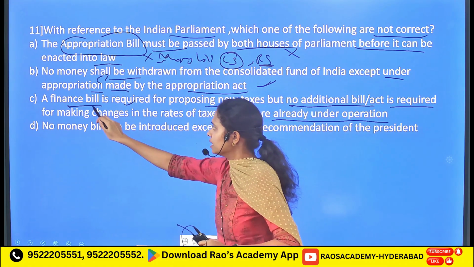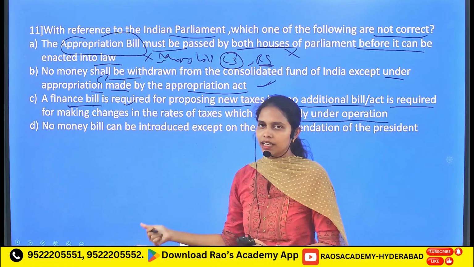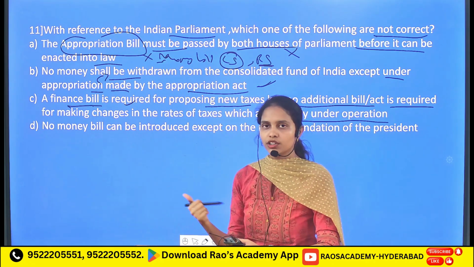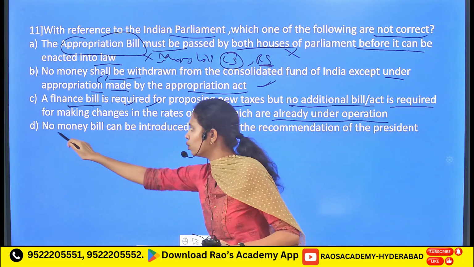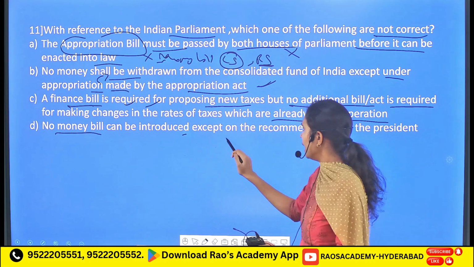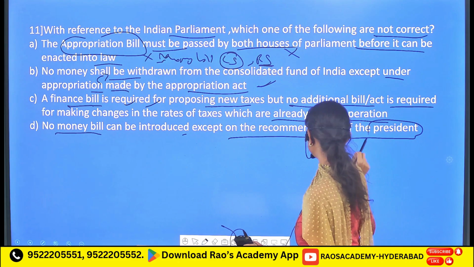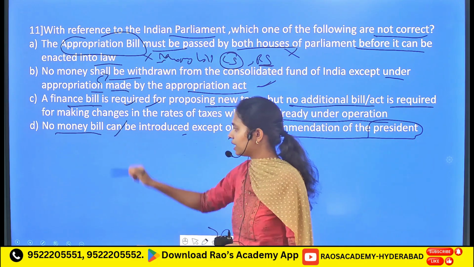This is because the main aim of this finance bill is to bring amendments or changes regarding taxes. So it is a correct statement, followed by no money bill can be introduced except on the recommendation of the President of India. So it is definitely a correct statement.